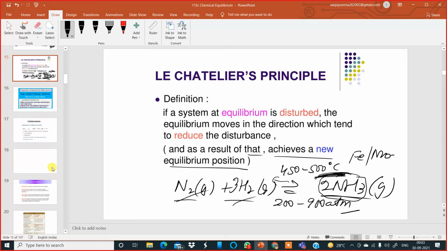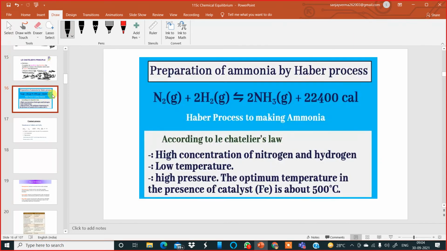So that is a disturbance. If the temperature is below 450 degrees Celsius, the nitrogen and hydrogen gases won't combine. If I don't provide this pressure, these gases will not combine at all to produce ammonia gas. So whenever a system in equilibrium is disturbed, the equilibrium moves in such a direction which tends to oppose the disturbance caused. That is called Le-Chatelier's principle, which you have to keep in mind. Now moving to the next slide, one example which I already told you.